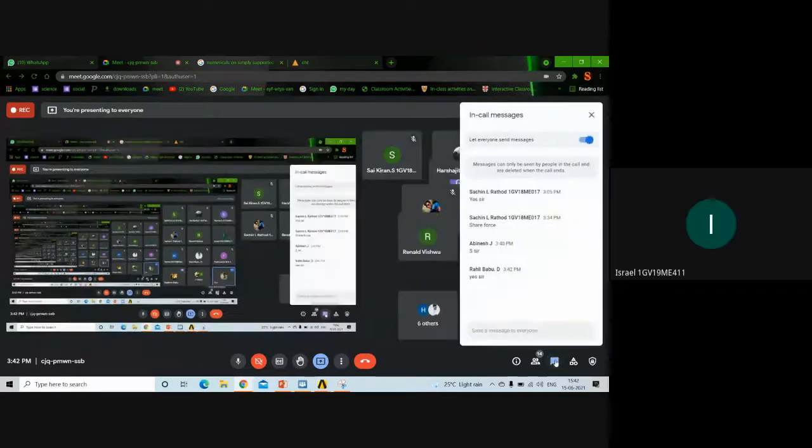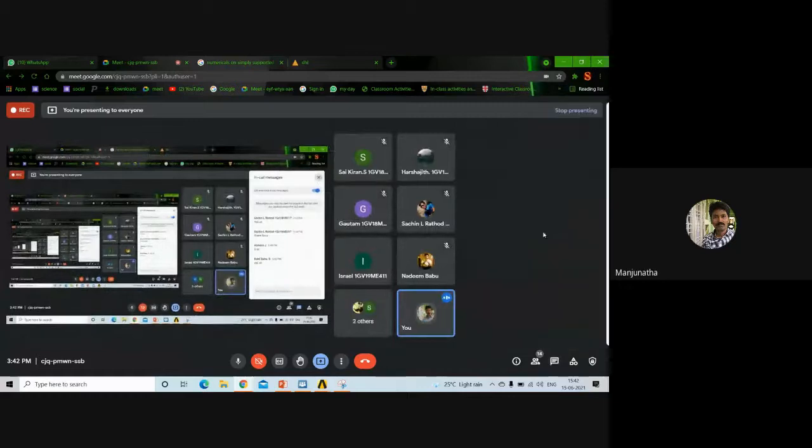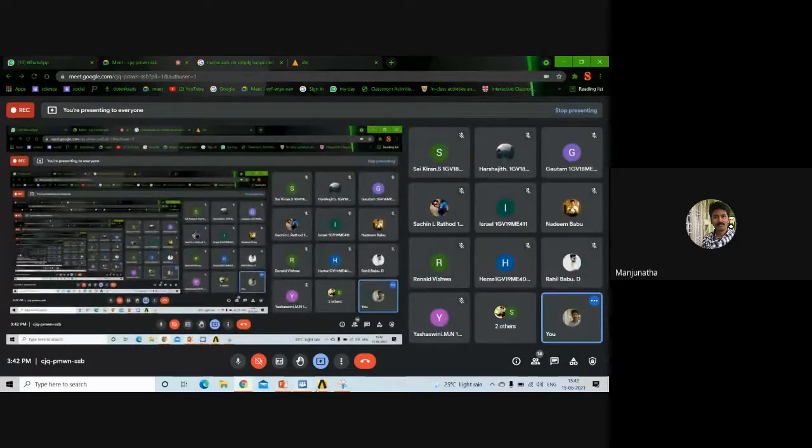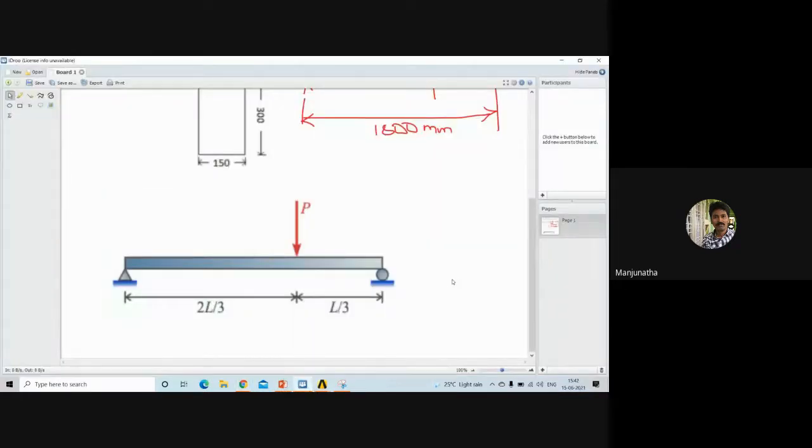Yes, sir. Okay, fine. So you can make a note of this problem. I'll define a problem. First, you make a note of the sketch here, and I will define the problem. I'll give 30 seconds of time. You just copy it roughly.